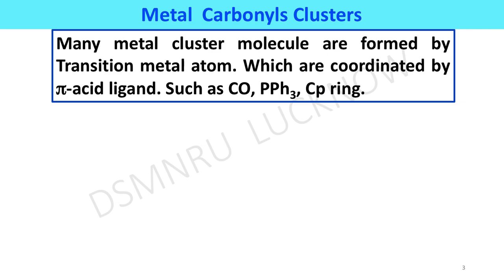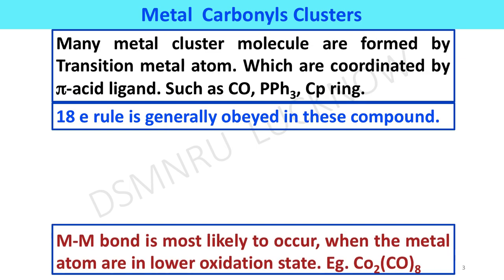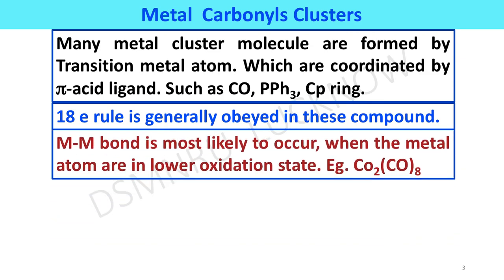Many metal cluster molecules are formed by transition metal atoms, which are coordinated by pi acid ligands such as carbonyl, triphenylphosphine or cyclopentadienyl rings. The 18 electron rule is generally obeyed in these compounds. A metal-metal bond is most likely to occur when the metal atoms are in a lower oxidation state.